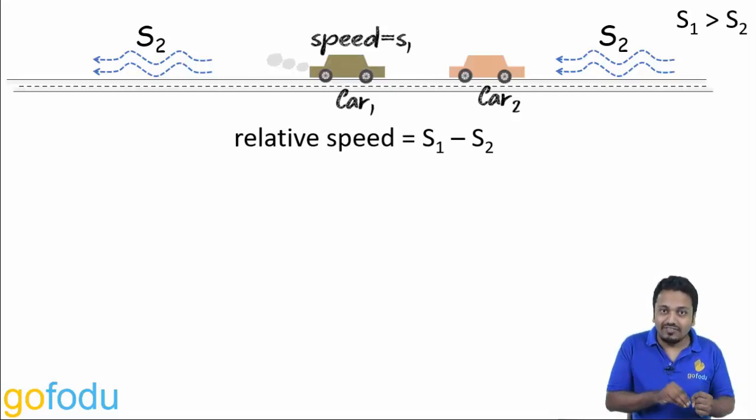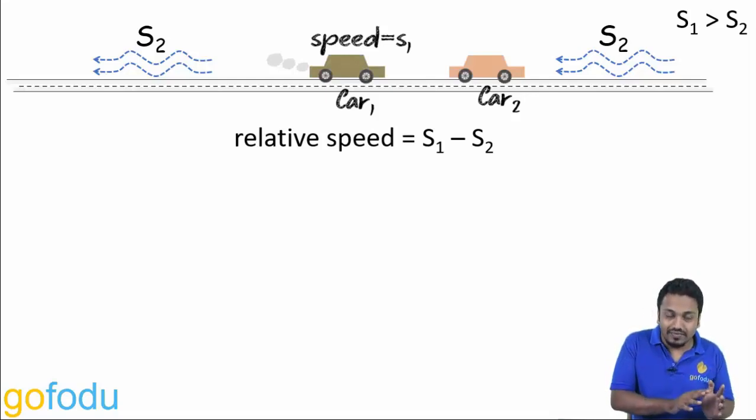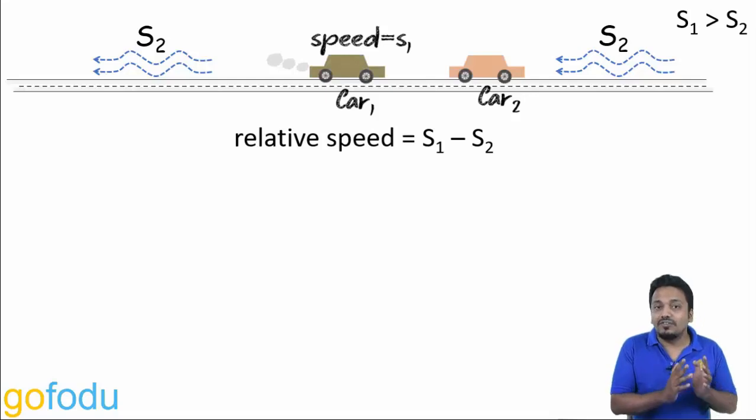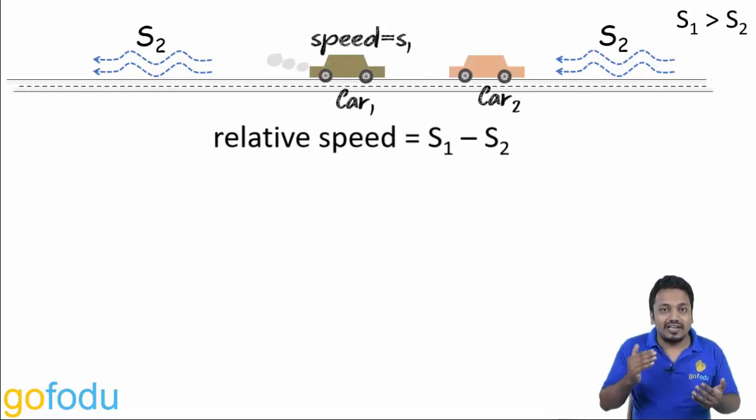So the car behind with the speed S1 will also face the wind pressure. The wind with the speed S2 will oppose its speed S1, and the overall speed of car 1 will be S1 minus S2.